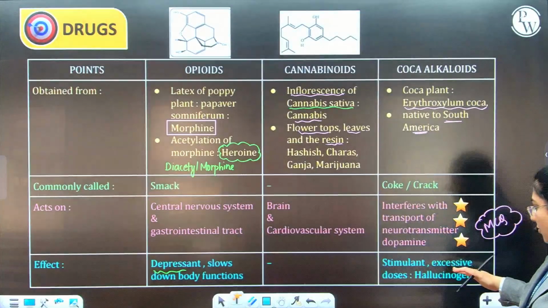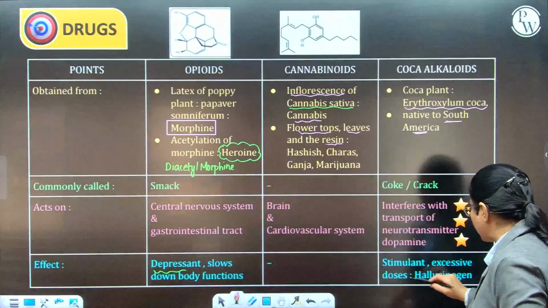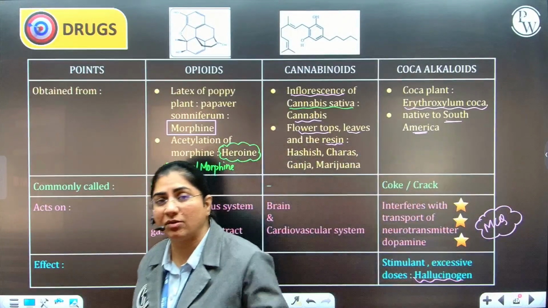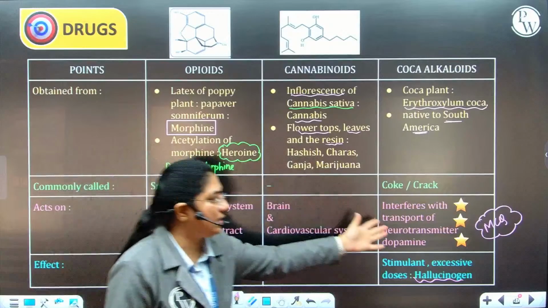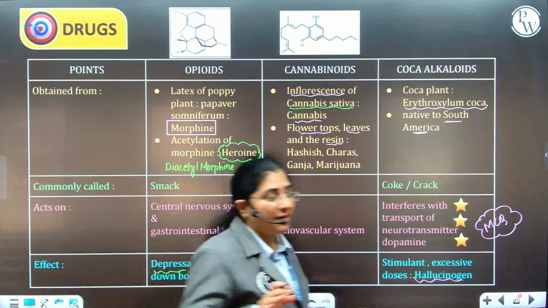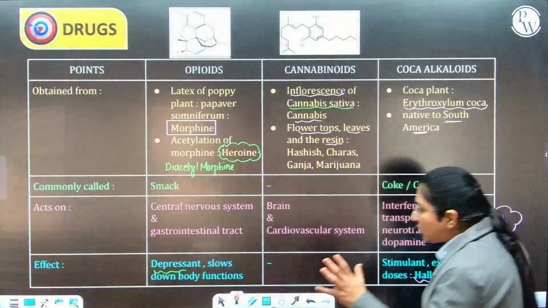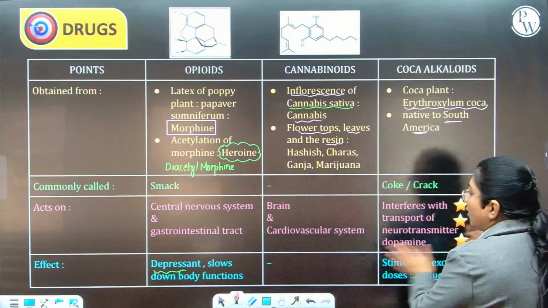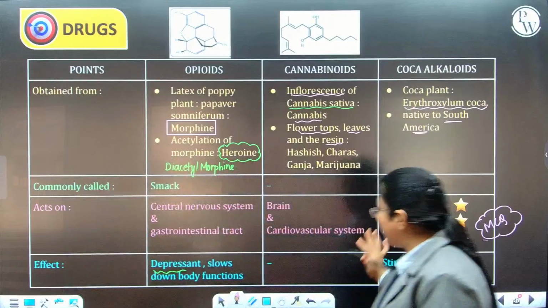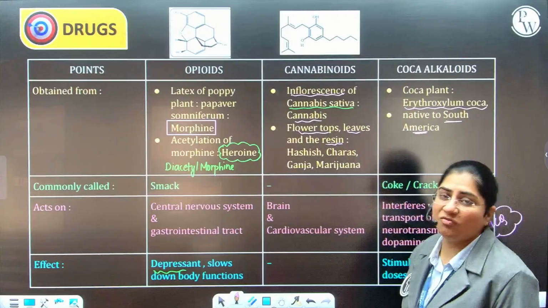It acts as a stimulant, and in excessive doses, it also acts as a hallucinogen. There are other hallucinogens such as Atropa belladonna and Datura, along with coca alkaloids or cocaine, which are also acting as potent hallucinogens. So that is a summarization and a presentation of all the drugs. You need to remember all of this. Simultaneously, you also need to remember the structure of opioids and the structure of cannabinoids.